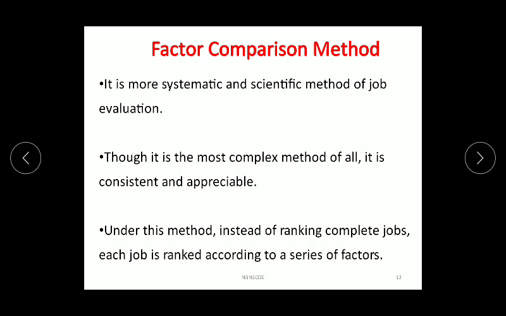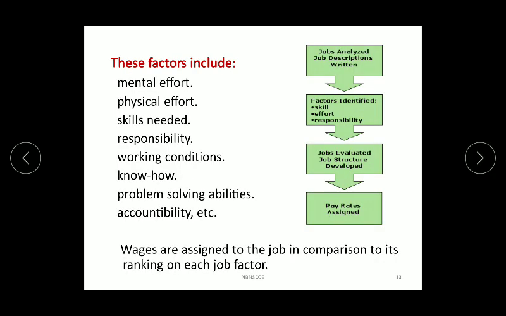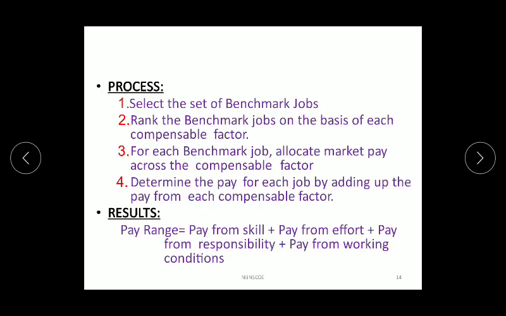Means a job itself is ranked. It includes mental effort, physical effort, skill, responsibility, working conditions, know-how, problem-solving abilities, accountability, and accordingly the wages are assigned depending upon those factors.